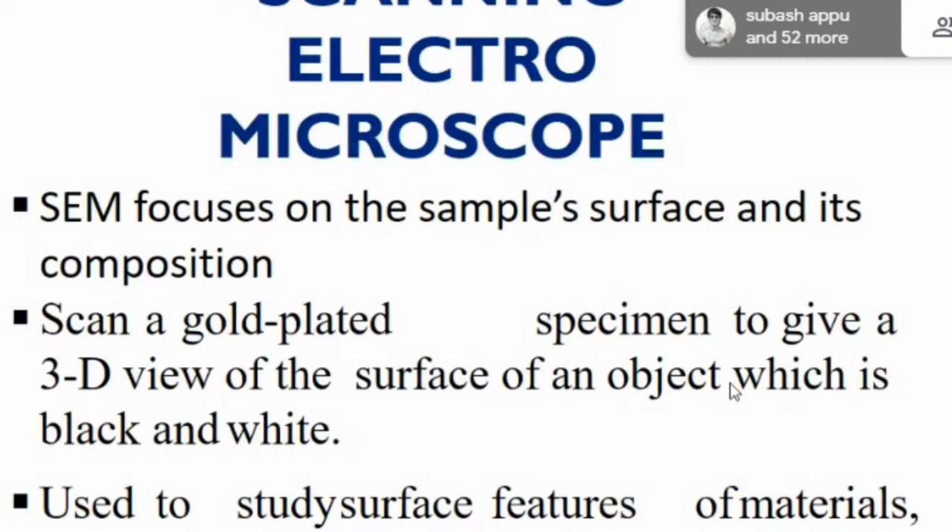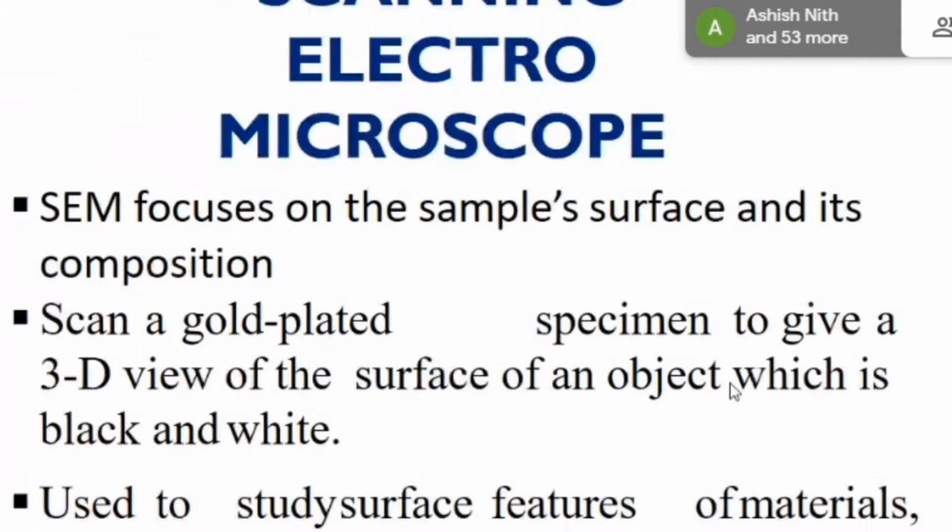What is the principle of the scanning electron microscope and what does it do? It basically focuses on the sample surface and its composition. If the specimen is not conducting in nature, we can do gold plating on our specimen surface. We can also get a 3D view of the surface of an object, which is seen as a black and white image.